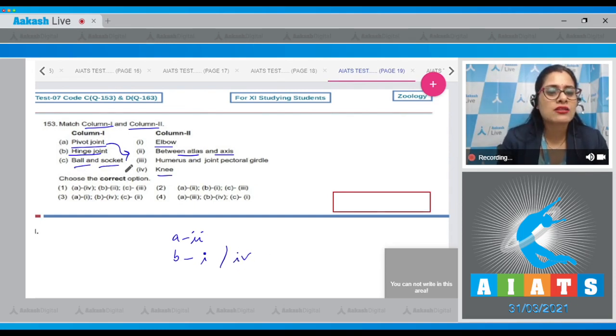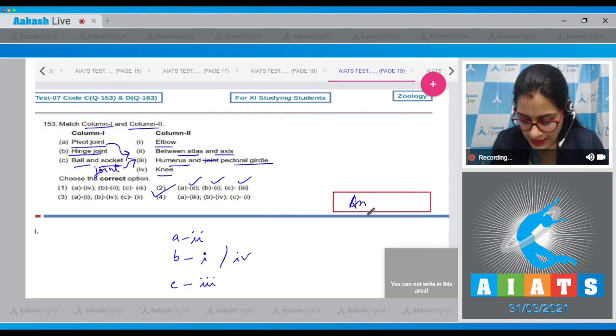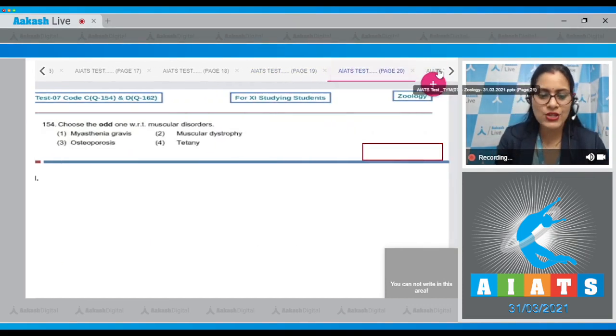C is ball and socket joint, and it is present between humerus and pectoral girdle, so C matches with third option in column 2. So the correct answer to this question is option number 2. A matches with 2, B with 1 and C with 3. So the correct answer to this question is option number 2. Let's discuss the next question.